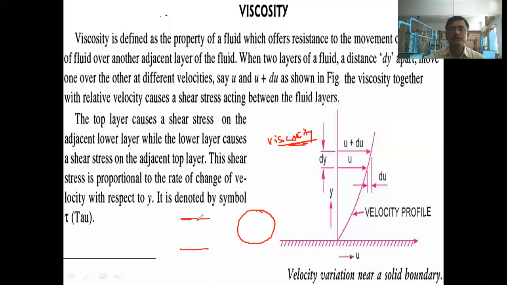How this velocity profile will be? If I cut this pipe in section, like this is the longitudinal section of the pipe, and this is the central line of the pipe, okay, and this is the vertical distance between the upper and lower edge of the pipe, right? So at the edge or the surface of the pipe, the water molecules will have the least velocity, or we can say zero velocity at the surface. Here also the water molecules have the zero velocity, but as we go away from this surface, this velocity will go on increasing, and we will get the profile like this up to here, and that velocity will be maximum up to here.